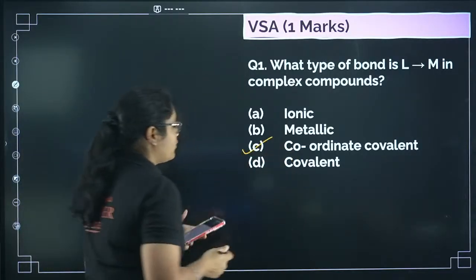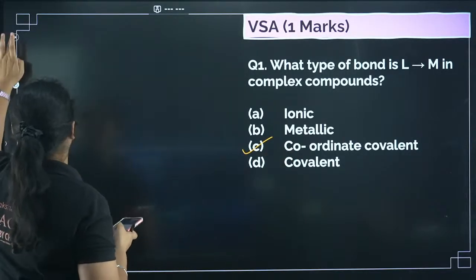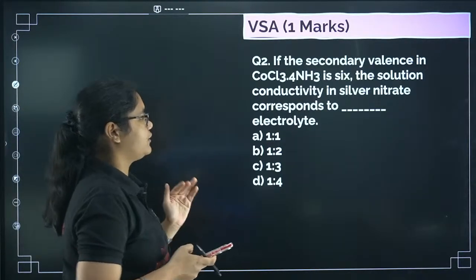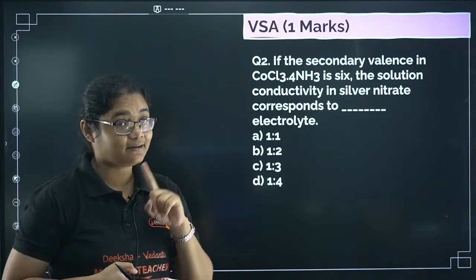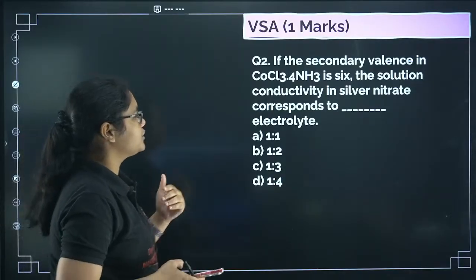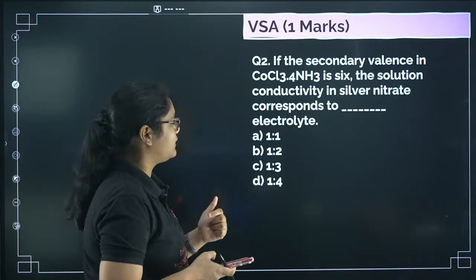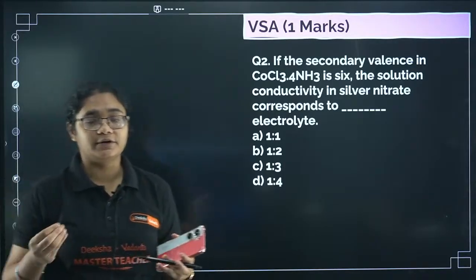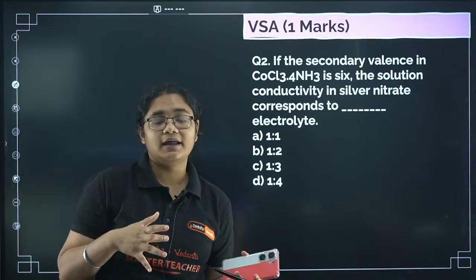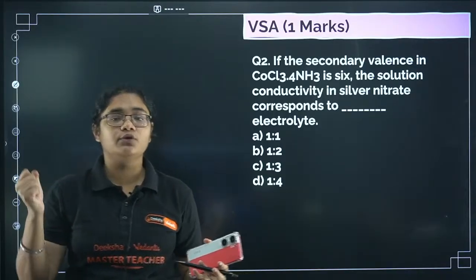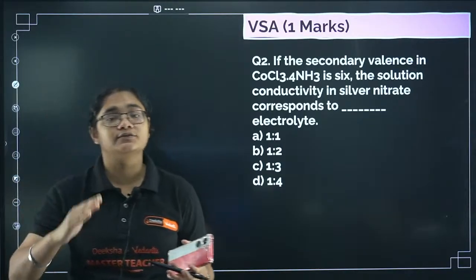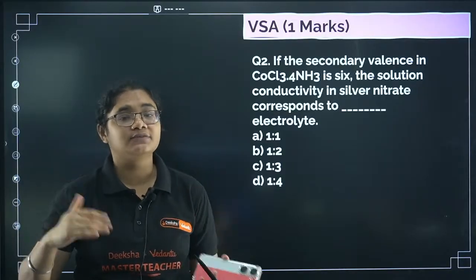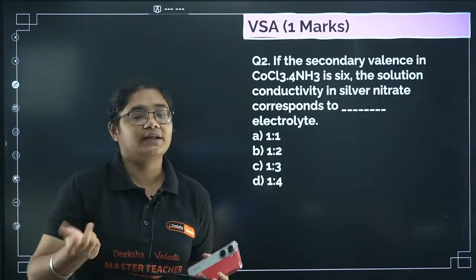And yes, coordinate bond is there. From the name of the chapter we all can guess. Very good. Next, if the secondary valency of CoCl3.4NH3 is 6, the solution conductivity in silver nitrate corresponds to dash electrolyte. So how will you know which type of electrolyte it is? If in that electrolyte it is giving you 1 cation and 2 anions, then it is 1:2. If 2 cations, 1 anion, then it is 2:1. So like that the name of the electrolyte is given.